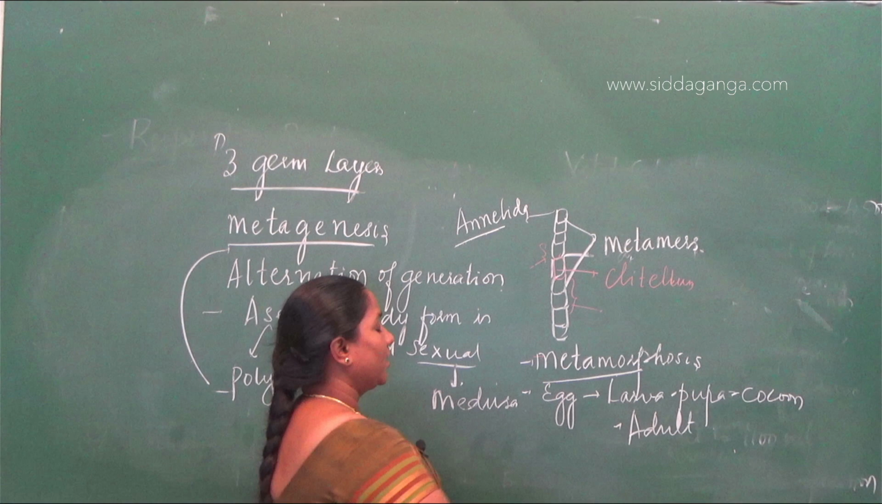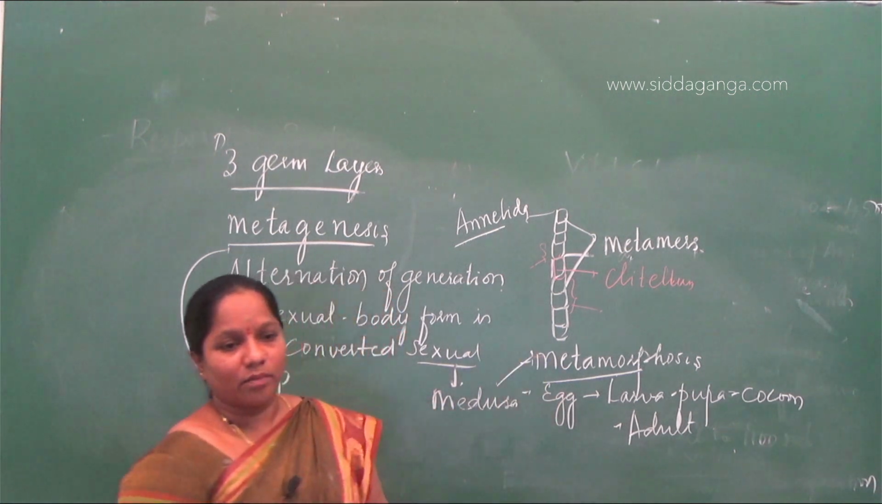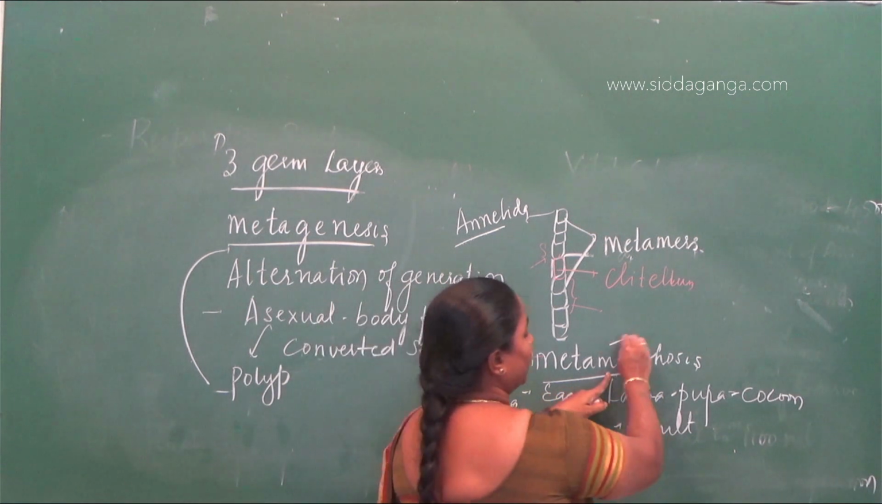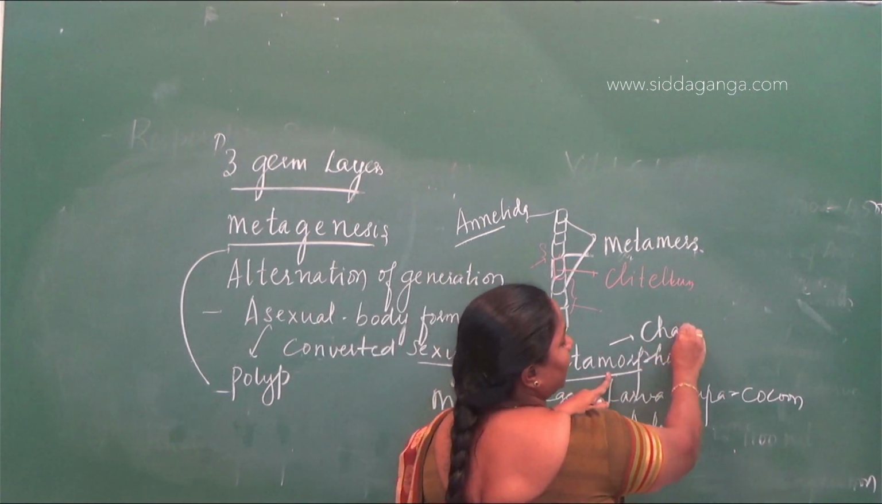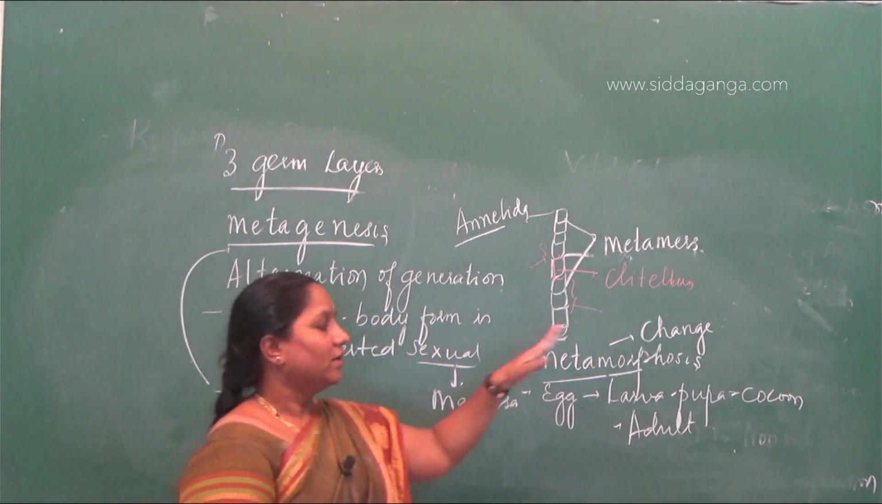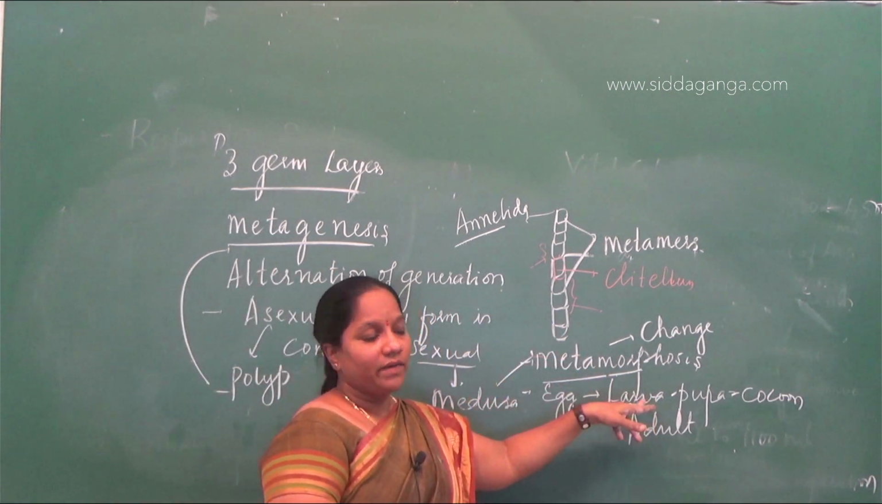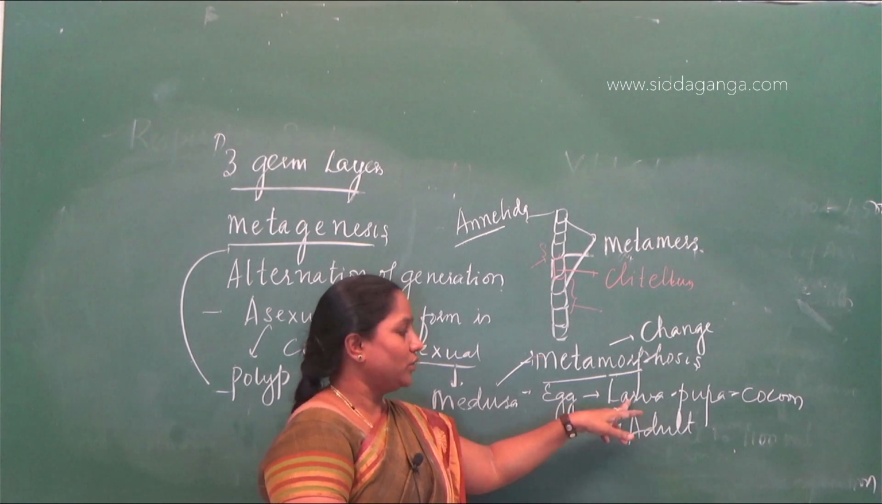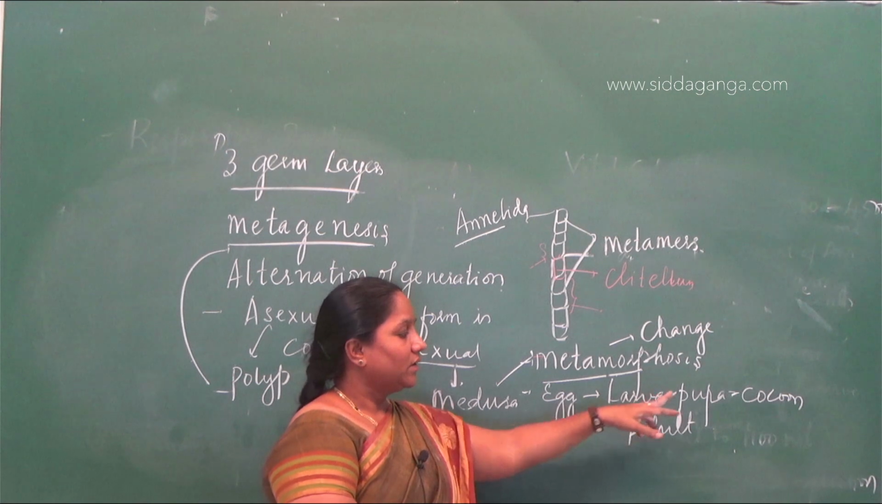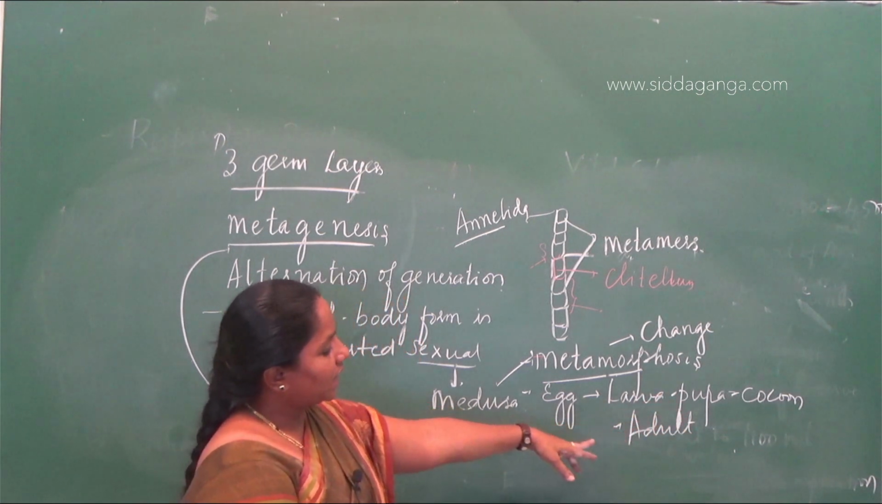This type of mechanism is called metamorphosis. So, the word itself, morphosis, means change. Morphologically there is a change. Externally, the body of the animal is going to change. It forms egg, then larva. Larva will not resemble the adult. As soon as you see the larva, we can't say that it is the adult of this animal. So larva forms pupa, cocoon and adult.